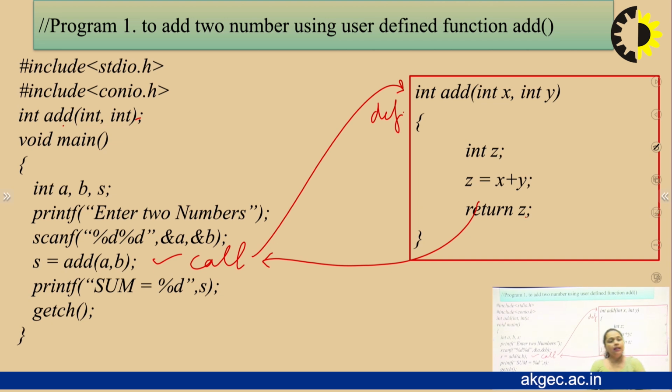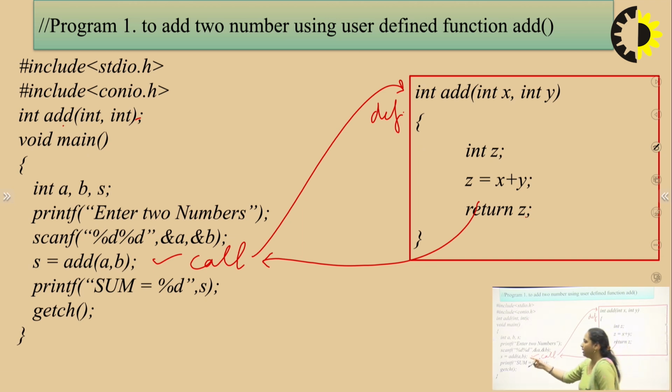The second thing is the actual parameters and the formal parameters. Actual parameters are the parameters which are present at the time of function call. At the time of function call, a and b are present here, so a and b are the actual parameters. The parameters which are received by the called function, add, are x and y, so x and y are formal parameters.